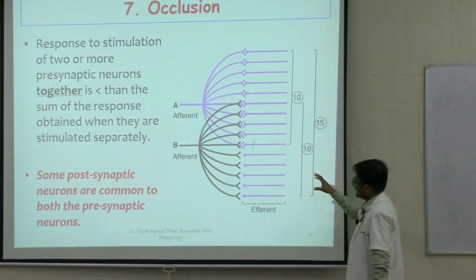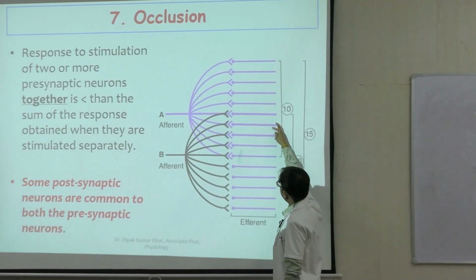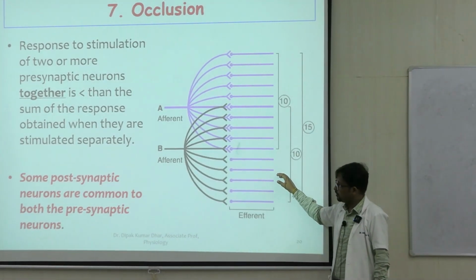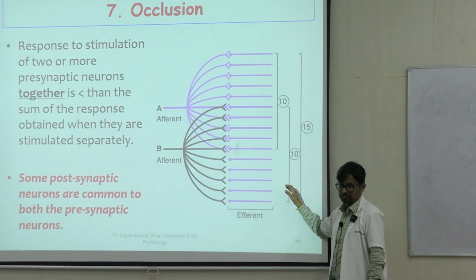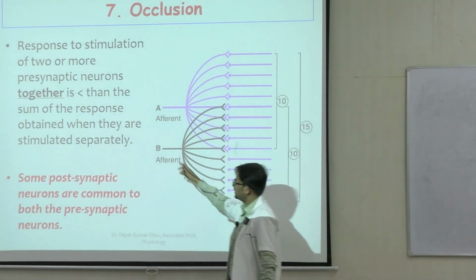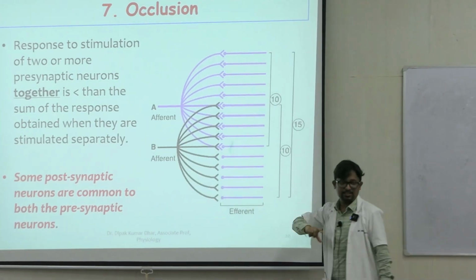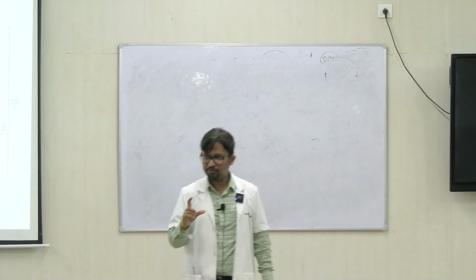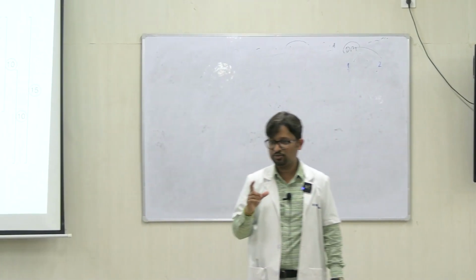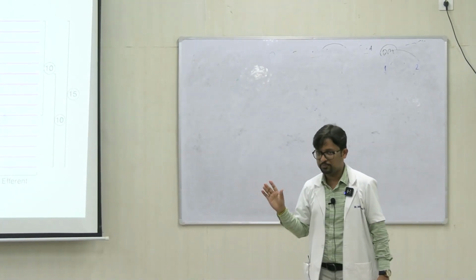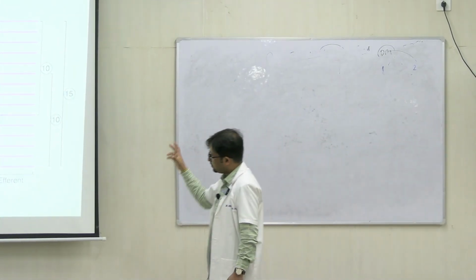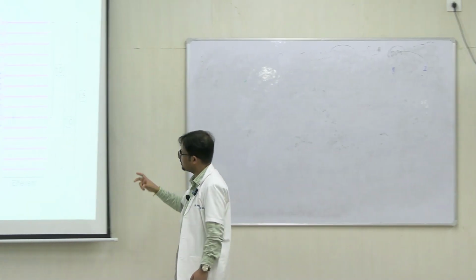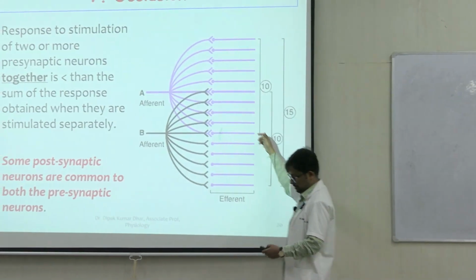But what has happened here actually is that 5 neurons are shared between them. So if you stimulate A and B together, the result is not 20 but 15. That means 5 were occluded. So this is the property of occlusion. The important prerequisite for this to happen is sharing of the postsynaptic neurons.